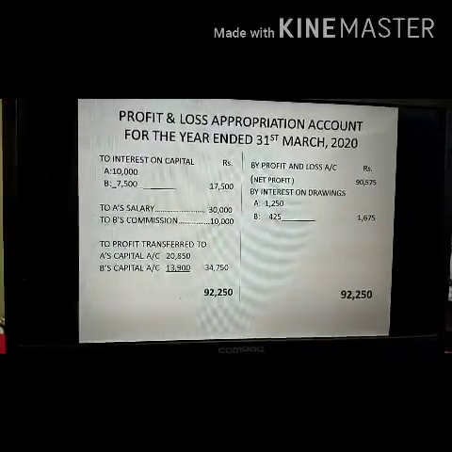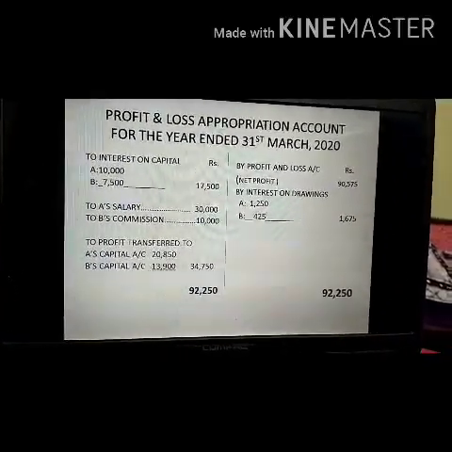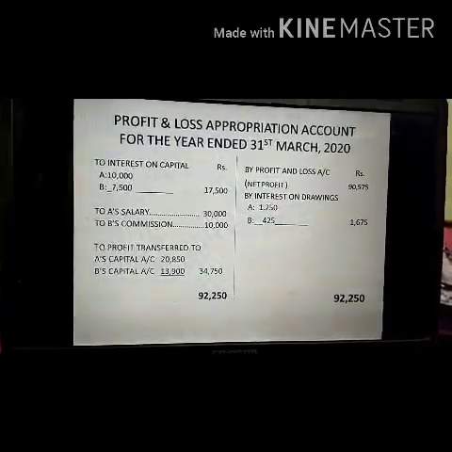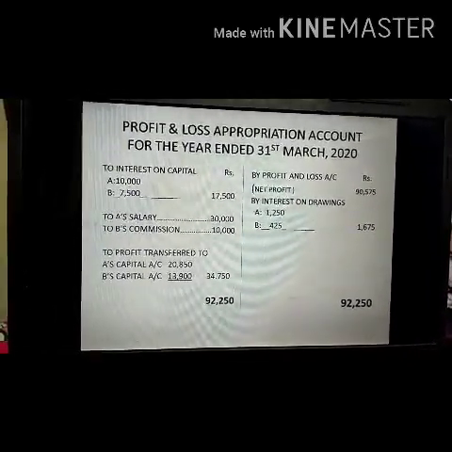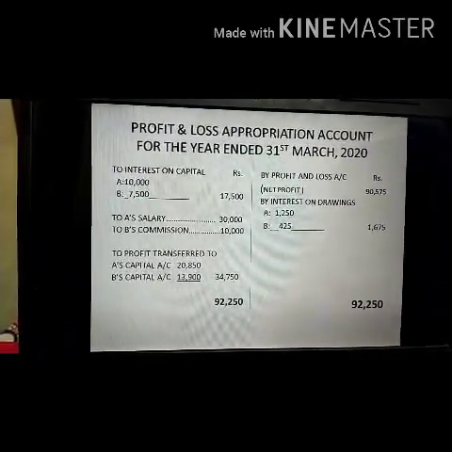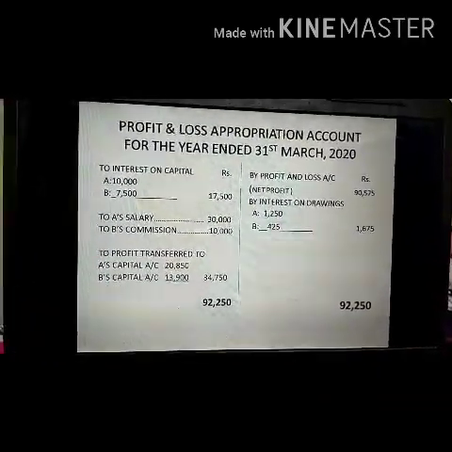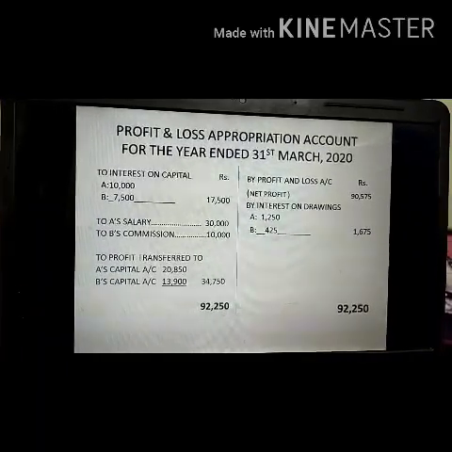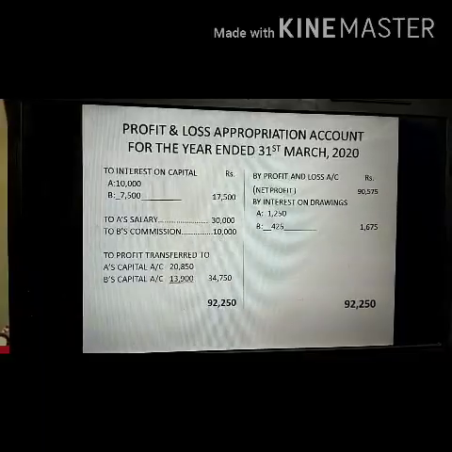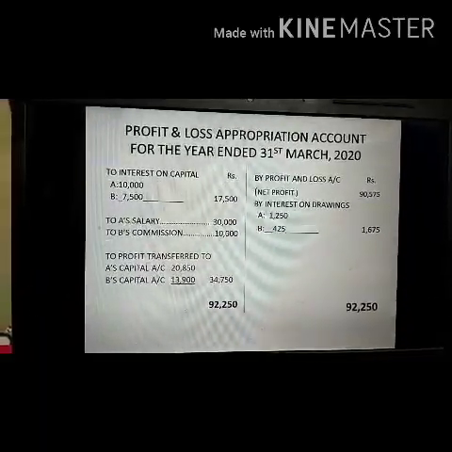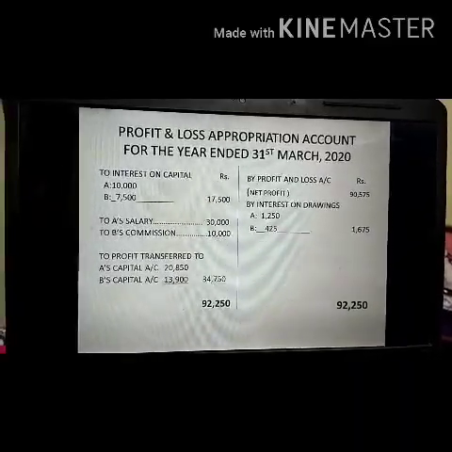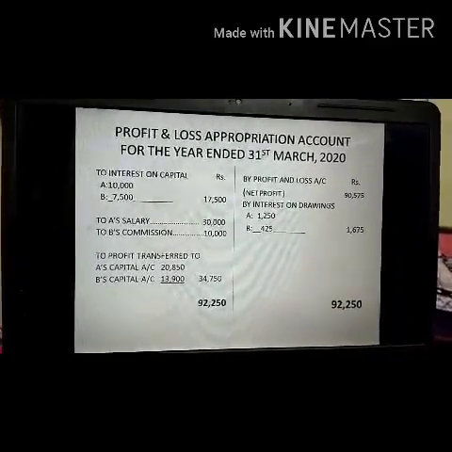Now we are left with the balancing of this account. We totaled both the sides and we found that the credit side is bigger than the debit side, and its total was 92,250. And the amount of distributable profit came to be 34,750, which we distributed amongst the partners in their profit sharing ratio, which was 3:2.